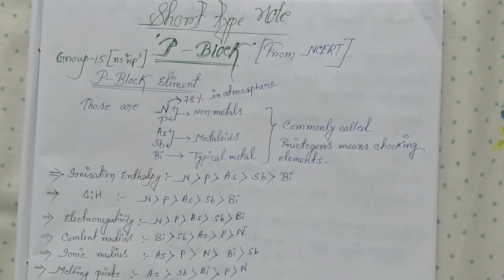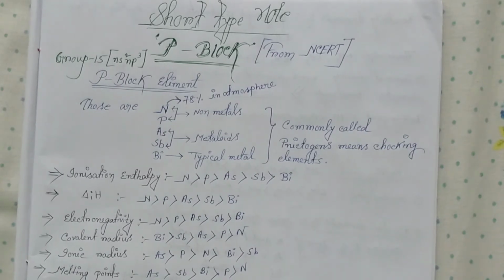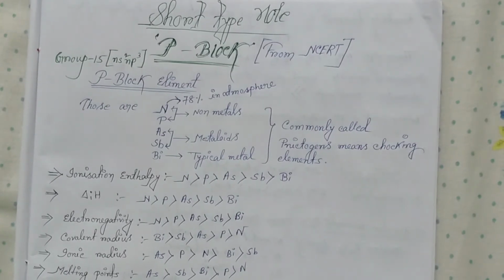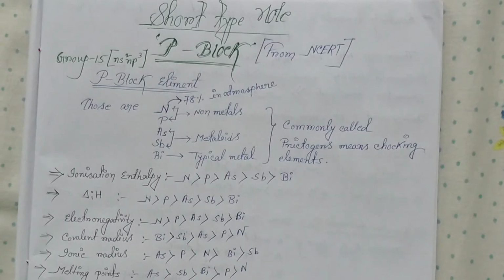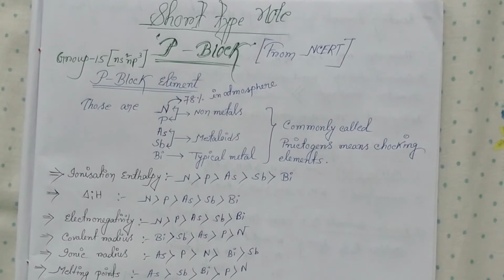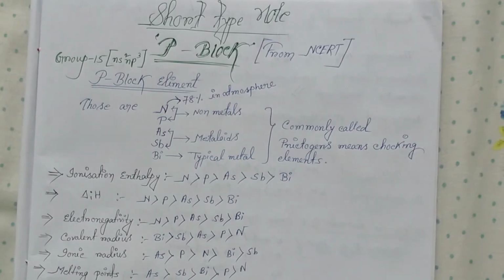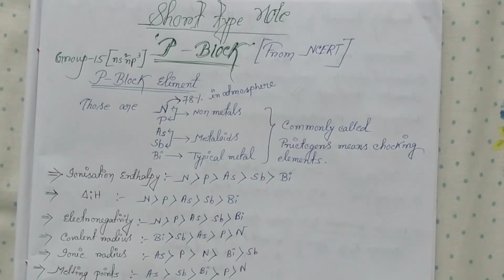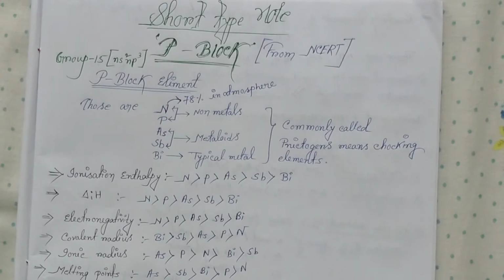So today we will discuss the short type note of P block that is marked by NCERT, and the notes are prepared by me as I am also a NEET aspirant. That's why I think I should share it with you for your better examination. Okay, so let's start P block.